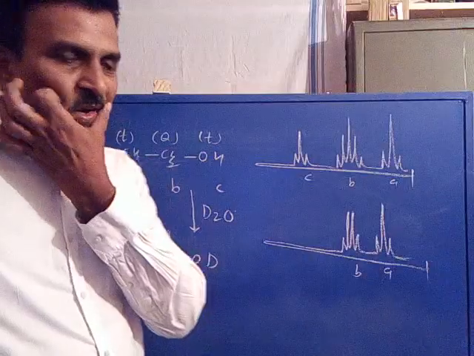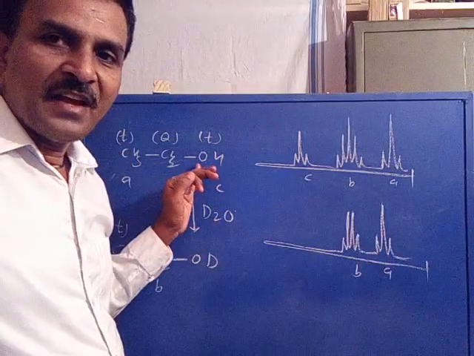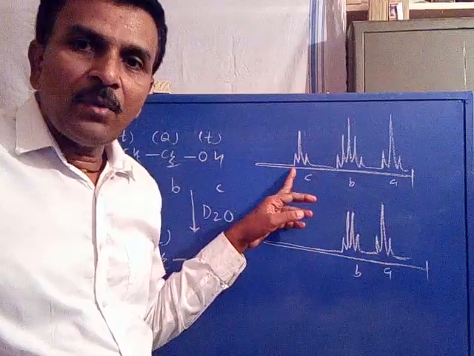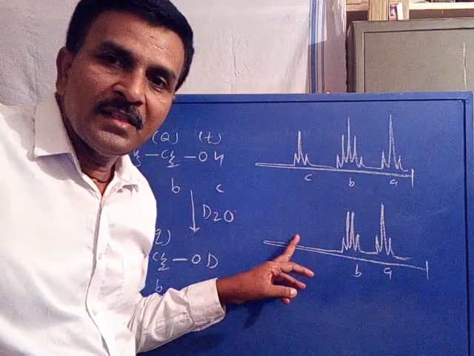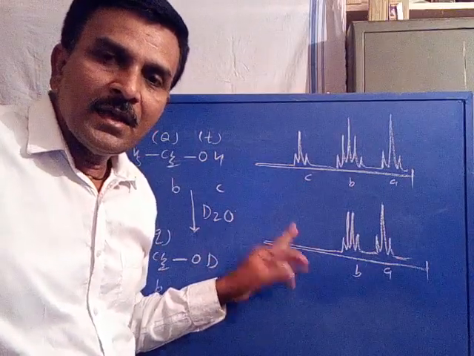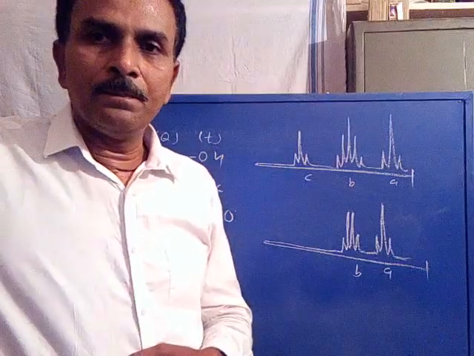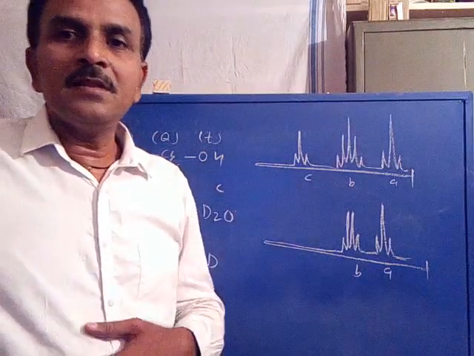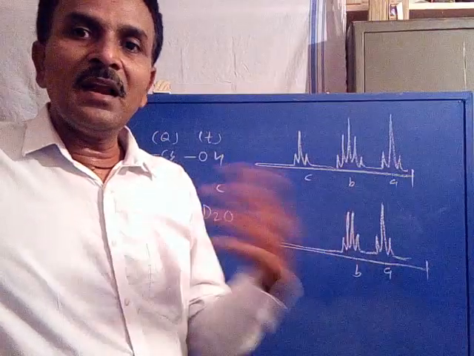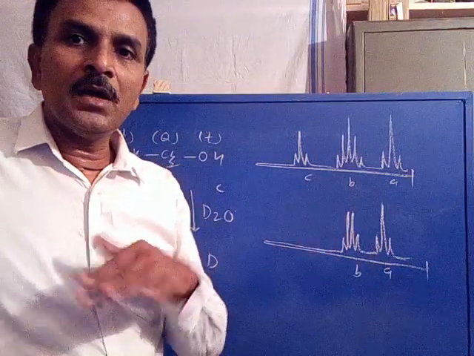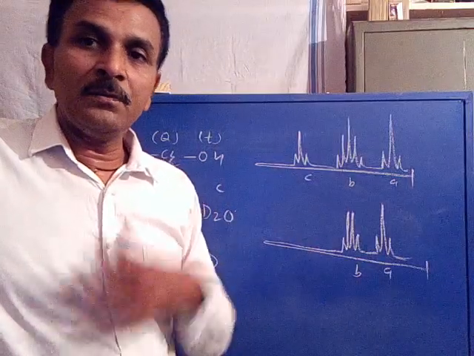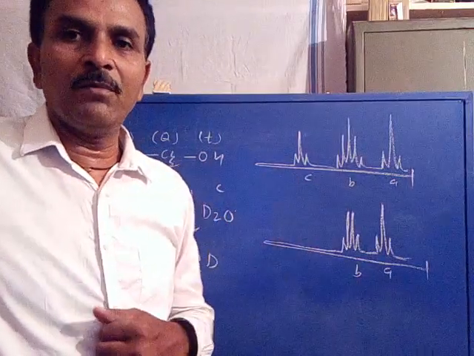Now you see, because of exchange, because of disappearance, one signal, the C proton signal, gets disappeared in the spectrum, indicating the presence of a labile proton. Because of its exchange, the signal related to the exchanged proton is disappeared. So disappearance of a signal from the spectrum indicates the presence of a labile proton.